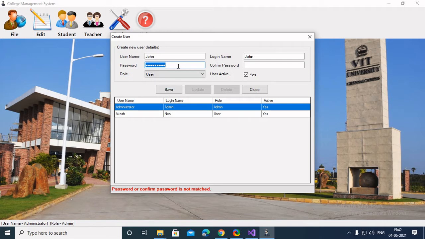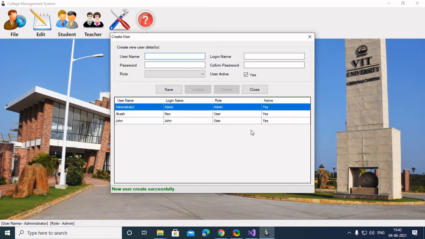And as you can see, I have written the incorrect password here, and it explicitly triggered the error message. So now let's write a normal password and now save the user.